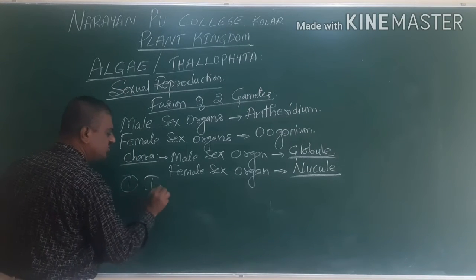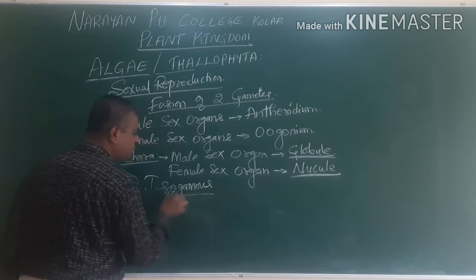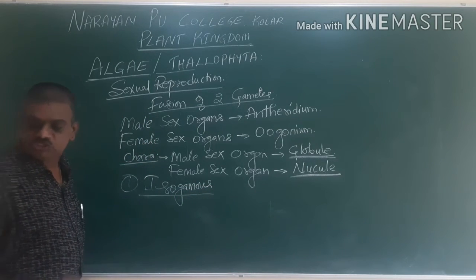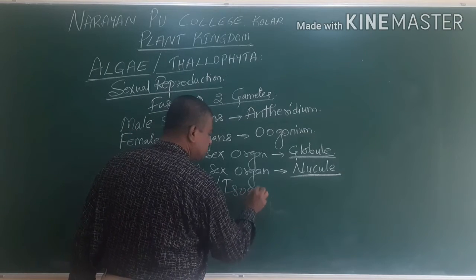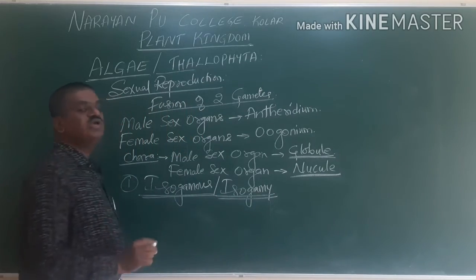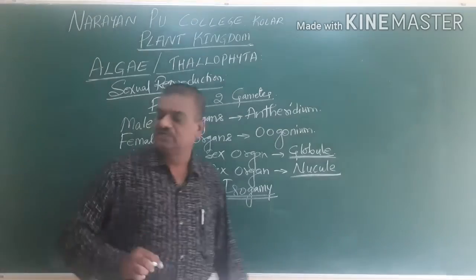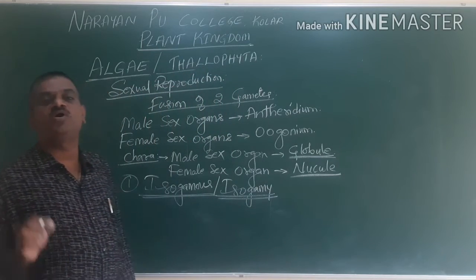We are going for the first one, called isogamous, also called isogamy. The word isogamy is nothing but the fusion of similar types of gametes.